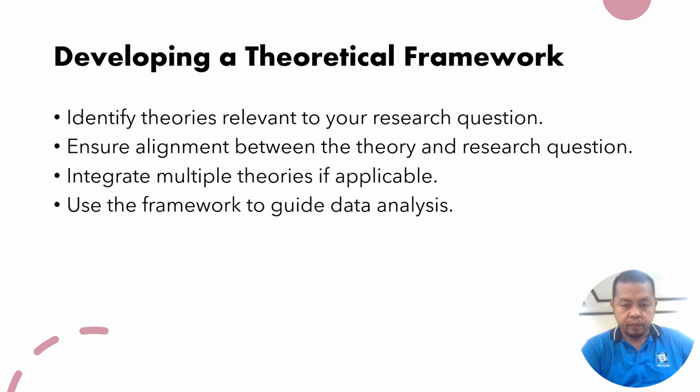Okay? Now, developing a theoretical framework. How do we develop a theoretical framework? First, you have to identify relevant theories, based on your literature review. Of course, your literature review is related to your phenomenon. You have to examine literature based on your phenomenon.